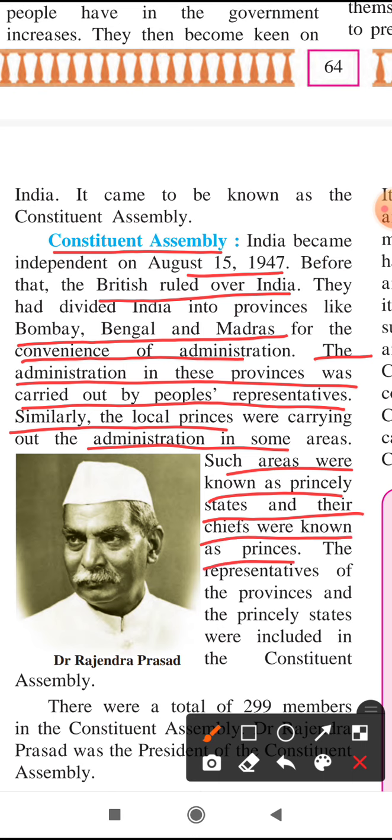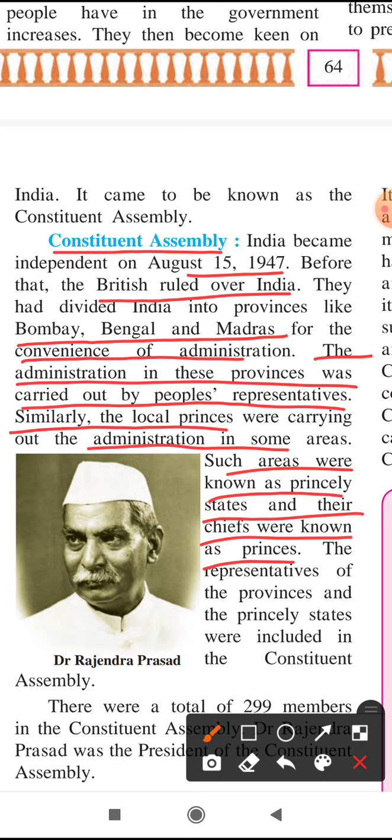So where the princely states were, princes were the chief to see that administration. So he was looking after the administration of that particular area.